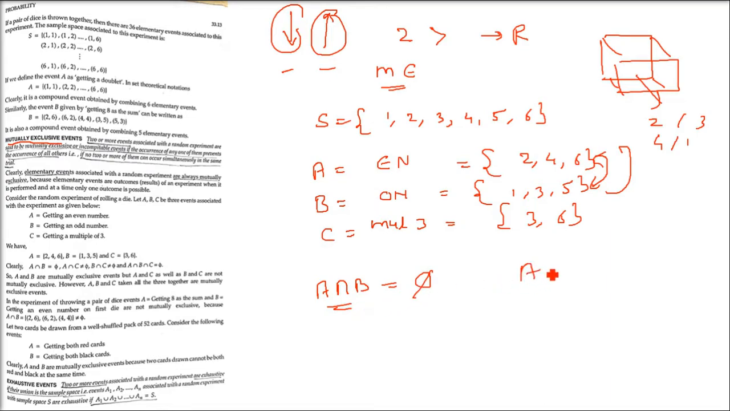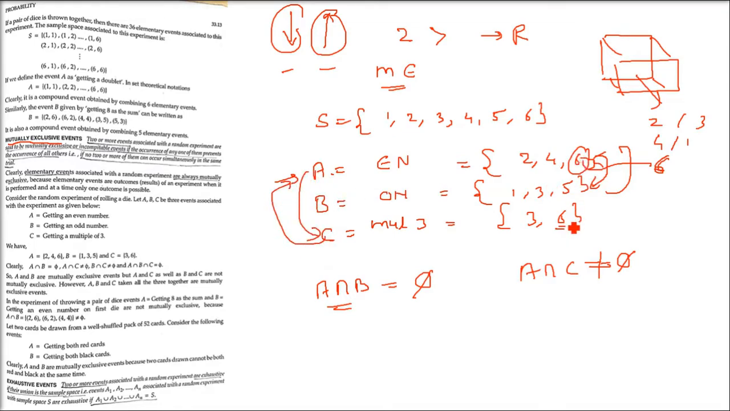Now one more example. Take A and C. A has 2, 4, 6 and C has 3 and 6. So 6 is common to both A and C. So the intersection of A and C is not equal to phi, not equal to the null set. That means A and C are not mutually exclusive.